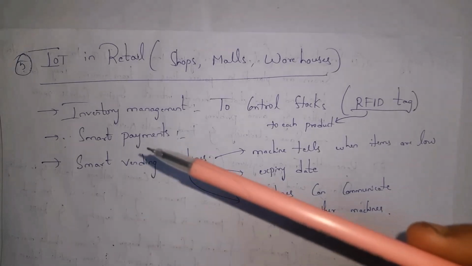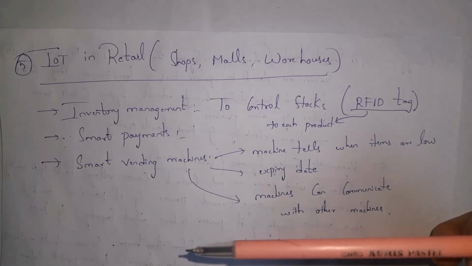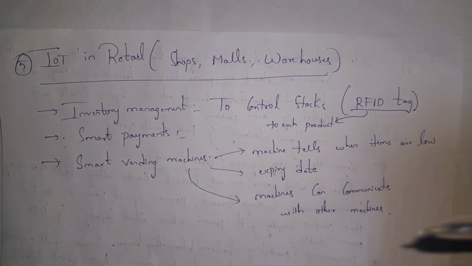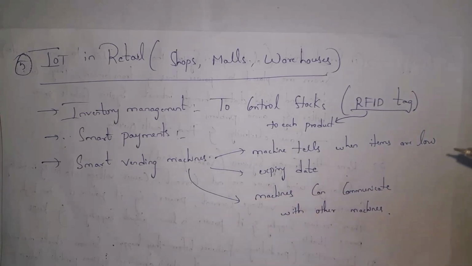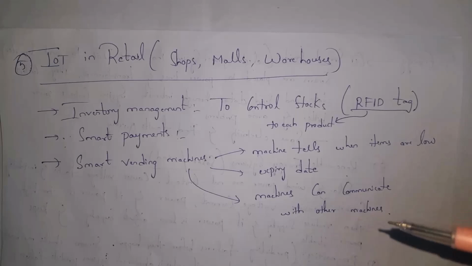And the second one, smart payments. Nowadays, many of them are using PhonePe and Google Pay, where they save time to send money. And the third one, smart vending machines. Smart vending machines will tell when items are low in the mall and the expiry date of items. And these machines can also communicate with other machines.